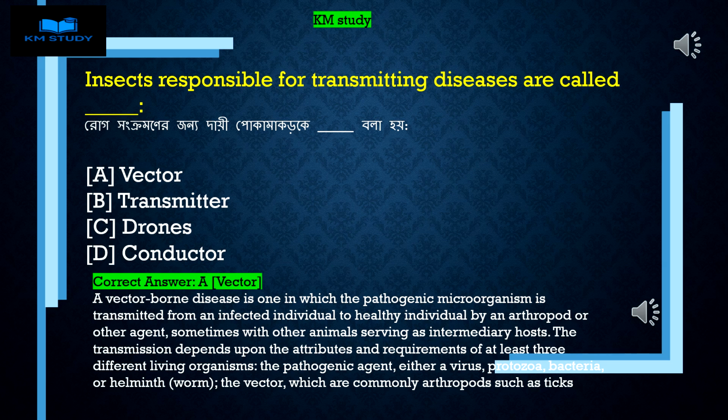A vector-borne disease is one in which the pathogenic microorganism is transmitted from an infected individual to healthy individual by an arthropod or other agent, sometimes with other animals serving as intermediary hosts. The transmission depends upon the attributes and requirements of at least 3 different living organisms: the pathogenic agent, either a virus, protozoa, bacteria, or helminth, worm, the vector, which are commonly arthropods such as ticks or